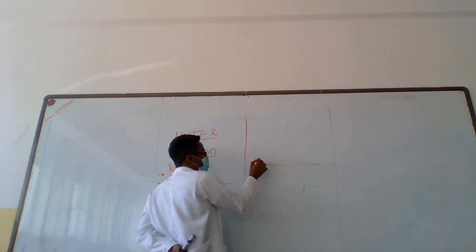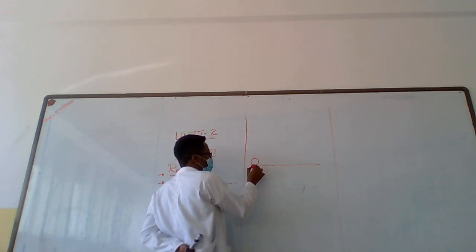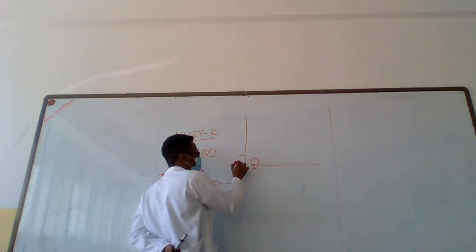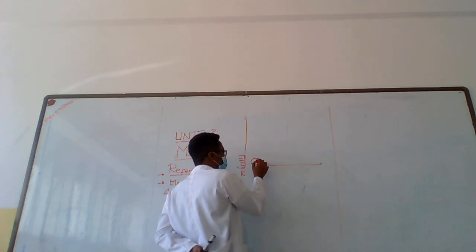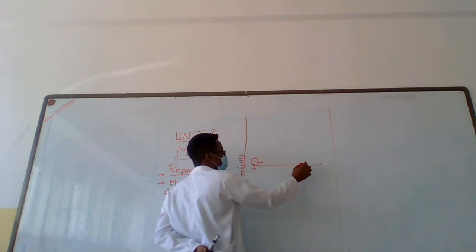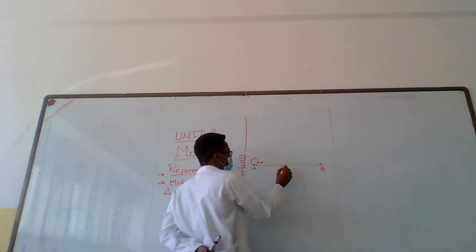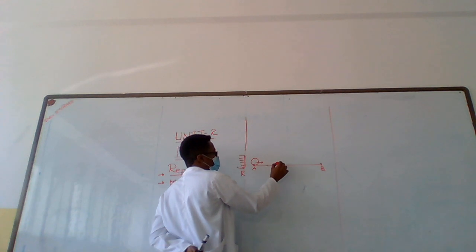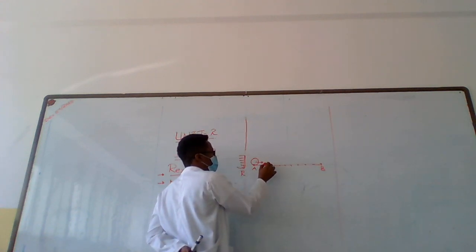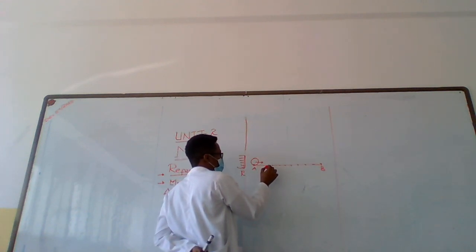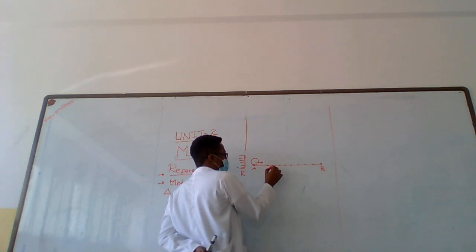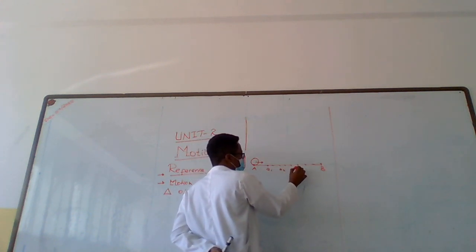Let's take this particle A and reference frame R, and this particle is moving in the direction of B, but at each point this particle is displacing, maybe A1, A2, A3, A4.